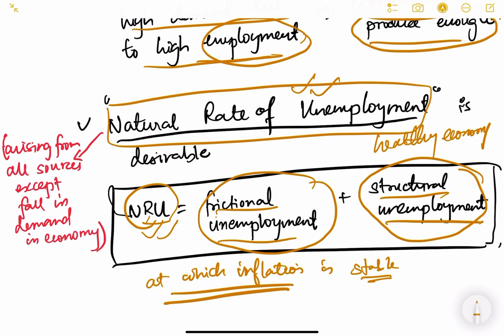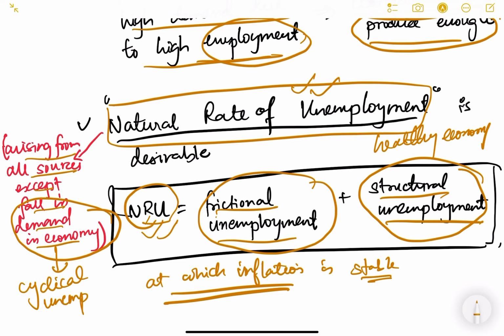The natural rate of unemployment is unemployment which arises due to all sources except a fall in demand in the economy. A fall in demand in the economy means cyclical unemployment. So except for cyclical unemployment, all other kinds of unemployment like frictional, structural, and institutional result in the natural rate of unemployment.